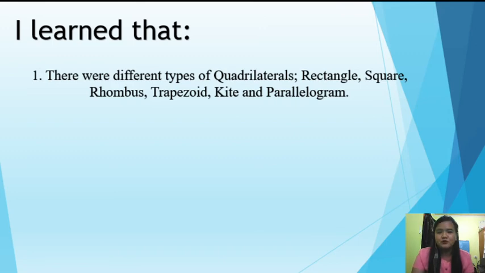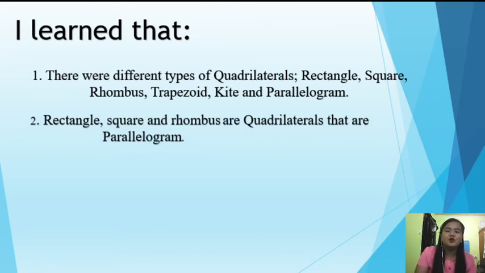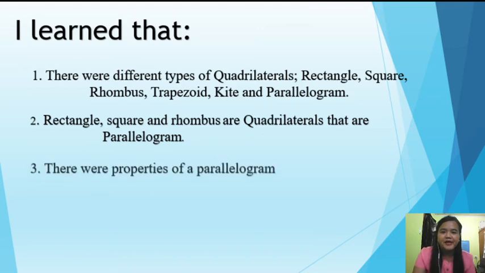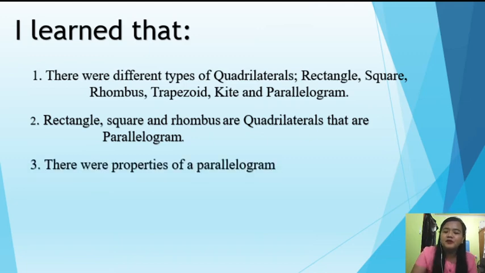What are those? So we have rectangle, square, rhombus, trapezoid, kite, and parallelogram. Among those quadrilaterals, we have rectangle, square, and rhombus. These are the only quadrilaterals that are parallelograms. Okay, next. There were different properties of parallelogram.